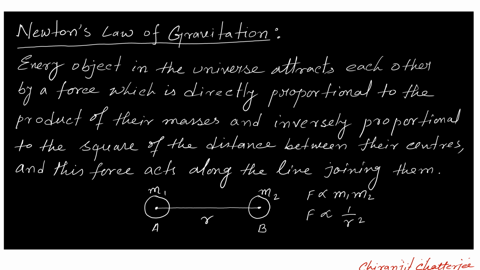So if object A is applying a force on B, then it is along this direction, and obviously B will also apply a force on A along this direction. So according to Newton's law, these two forces are the same, but they are in opposite directions, that we can see. So this Newton's law of gravitation also follows Newton's third law of motion. The action and reaction are equal and opposite.